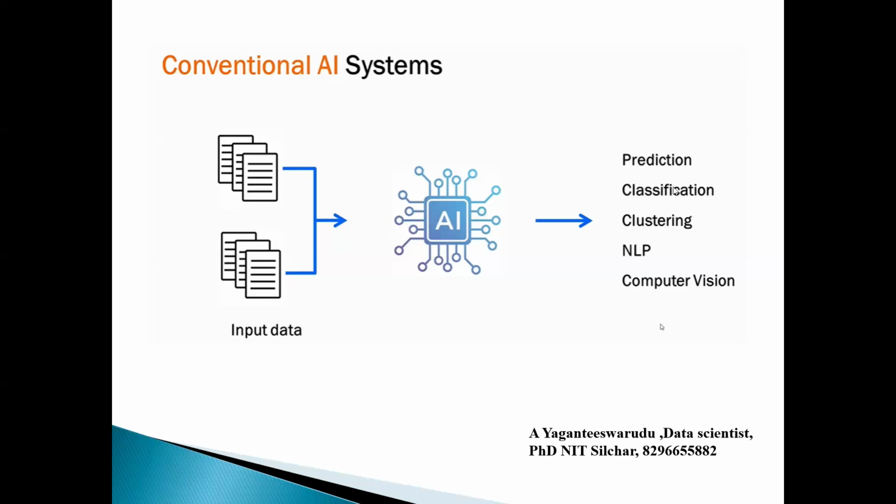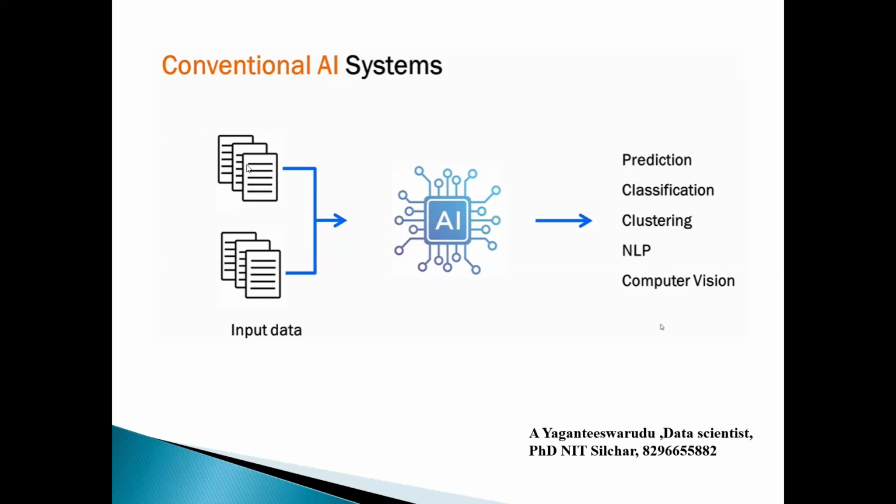For example, I want to classify whether the patient has diabetes or not. I want to classify whether the patient has COVID-19 or not. I want to predict the house rent based on different features. These are some examples where I need input data, the model will be trained, and then it will perform classification, regression, image processing, or natural language processing.